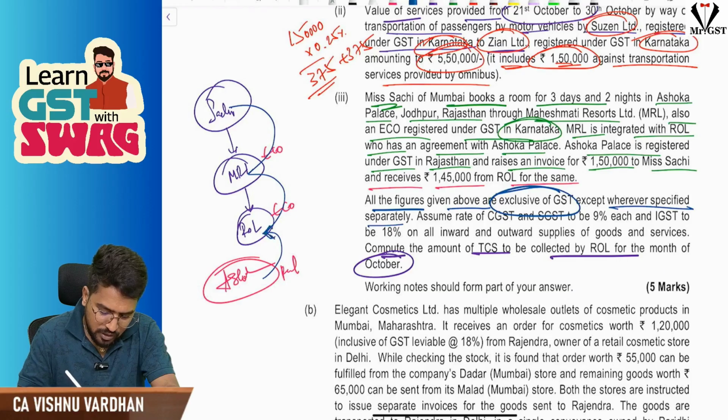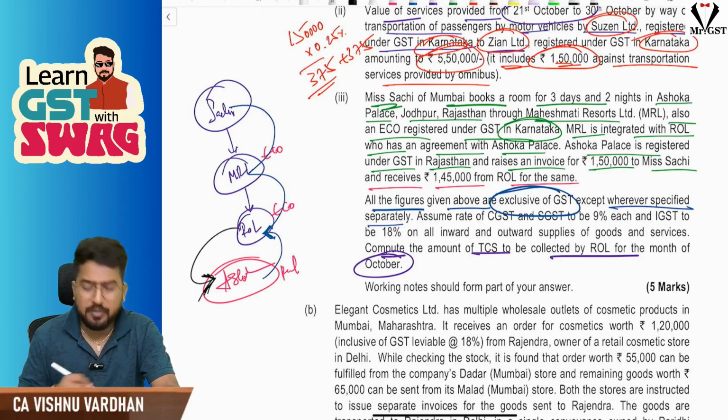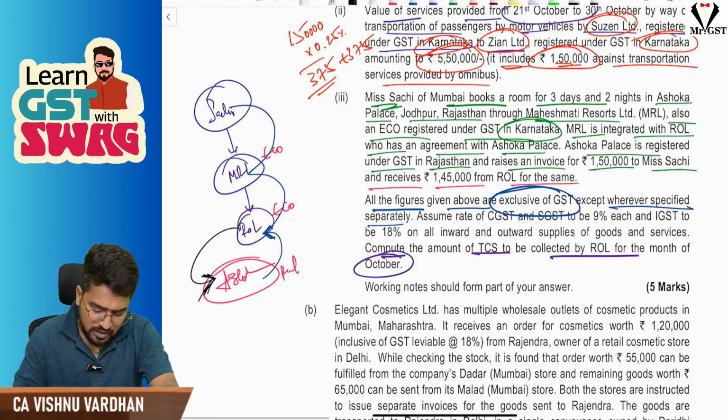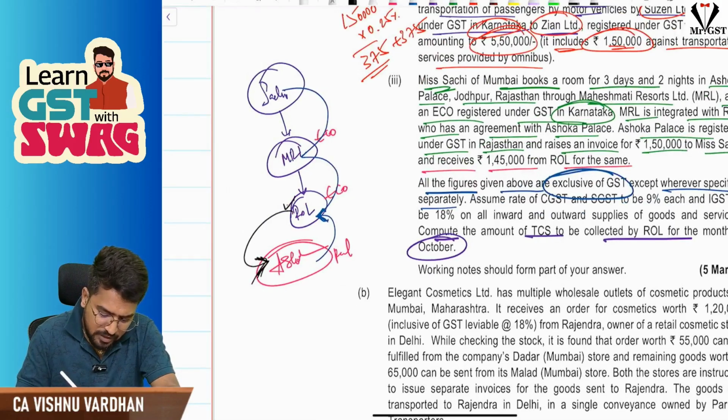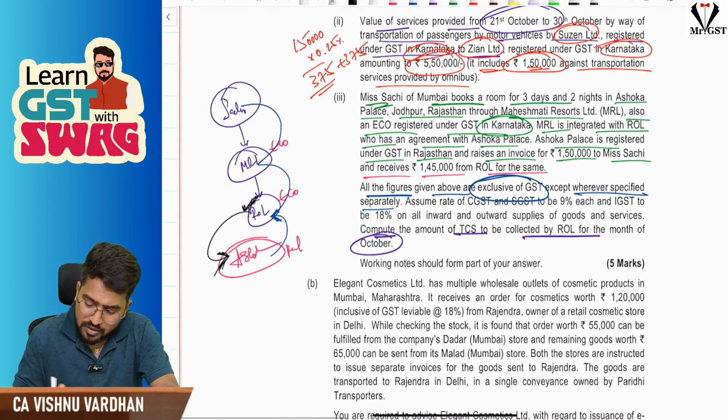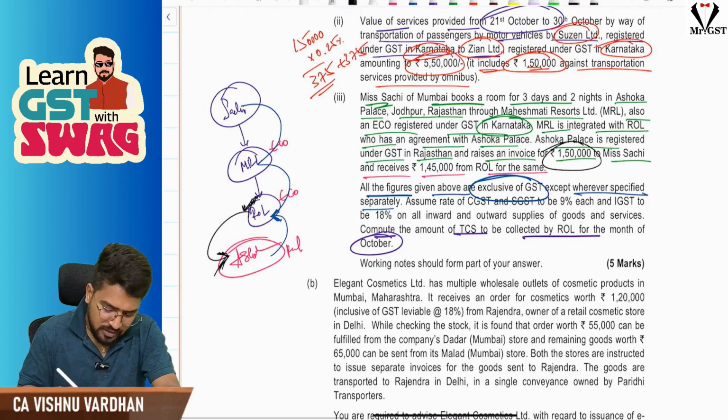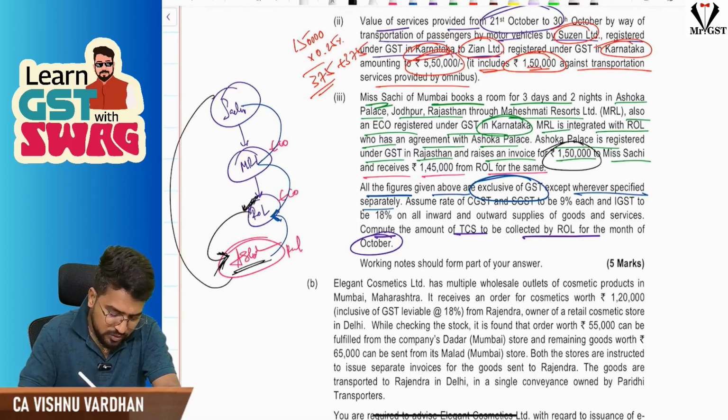Who will make payment to the supplier? ROL will make payment to the supplier. So obviously TCS will be deducted by ROL on what invoice value? 1,50,000. Ashoka will raise the invoice to Sachi through ROL only for 1,50,000.